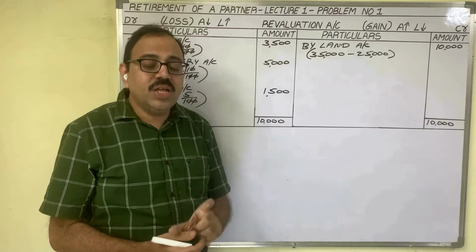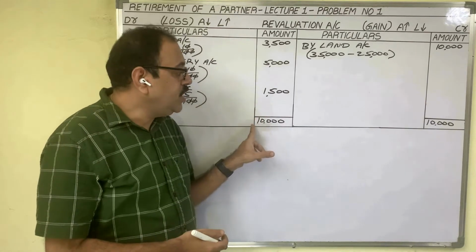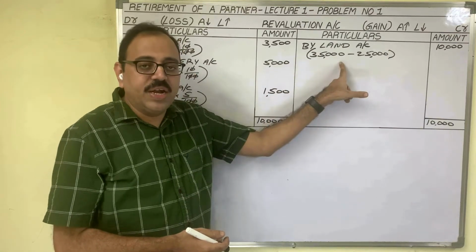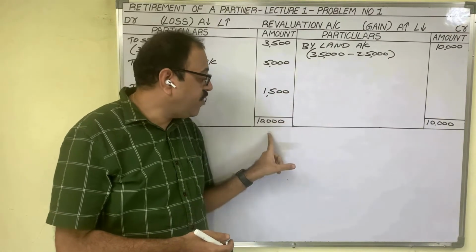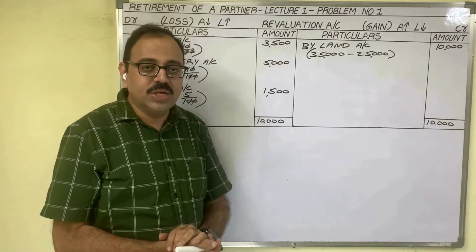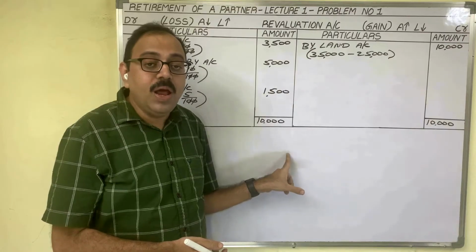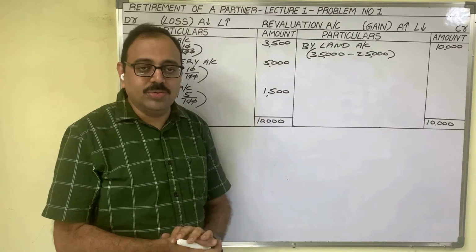Generally, related to the revaluation account, three entries we should write in the journal. But in the present problem, only two entries we are writing because there is no final profit or loss in revaluation of assets and liabilities. Revaluation account is completed. Next, we have to prepare all partners' capital accounts.